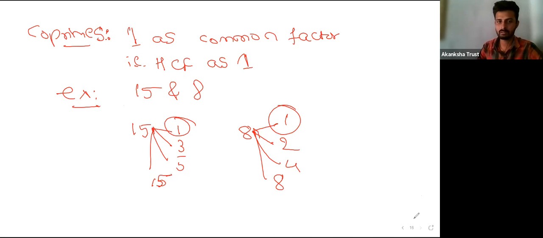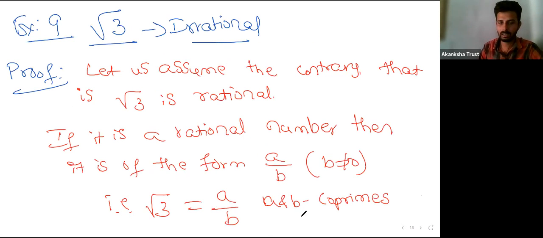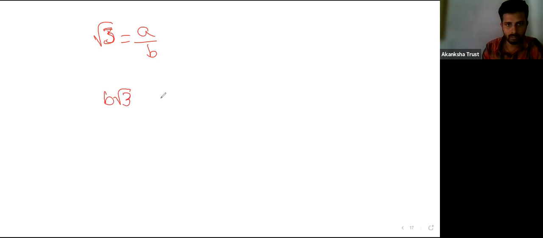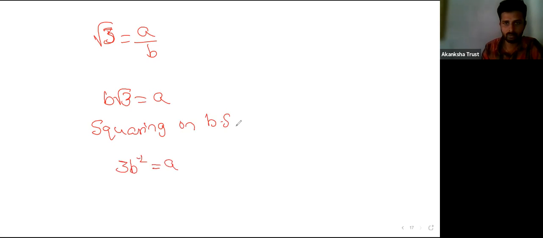So as here A and B are coprimes, okay, then we just rearrange this, that is root 3 is A by B, right? So just rearrange this, we can write this as B into root 3 is equal to A, then squaring on both sides, you get 3B square is equal to A square.